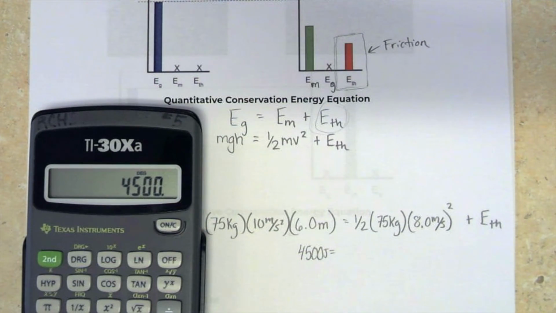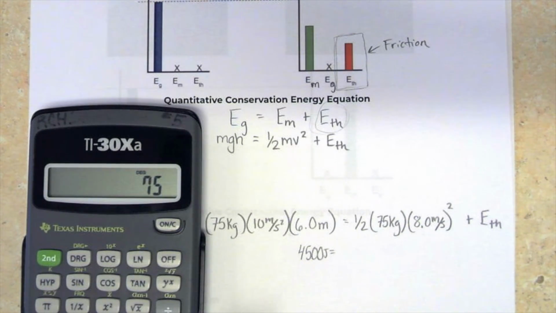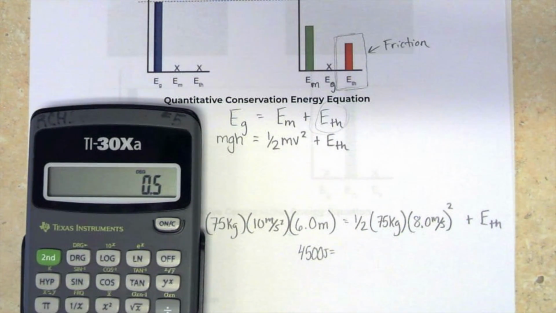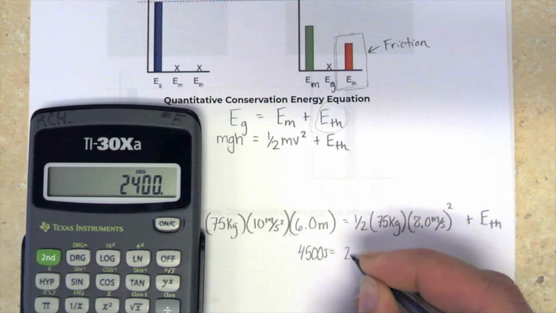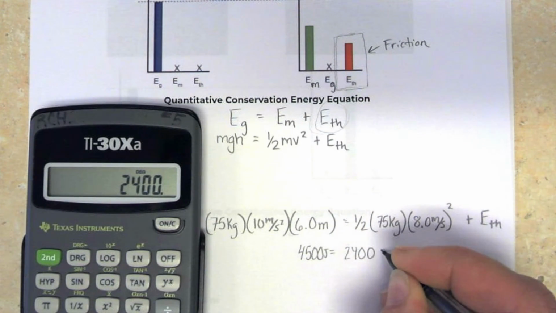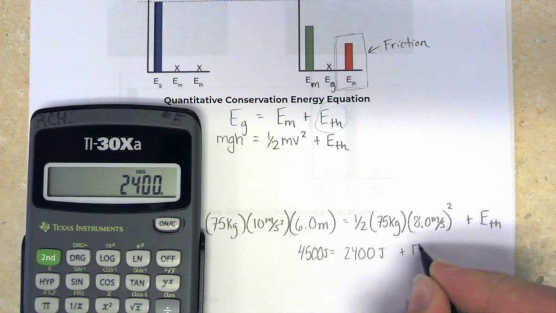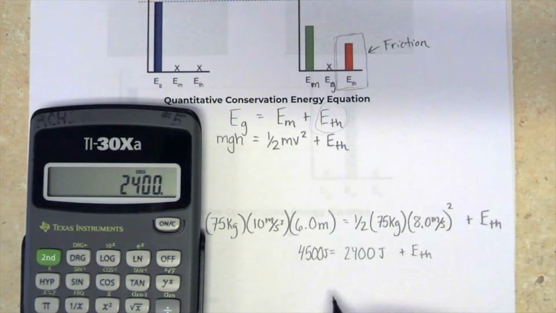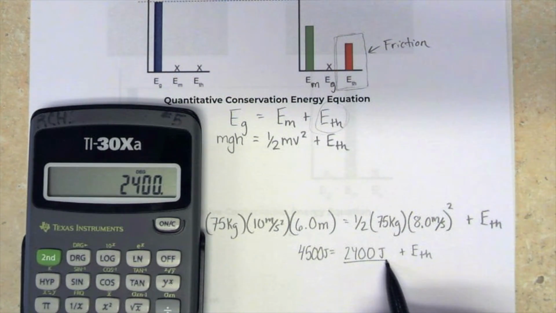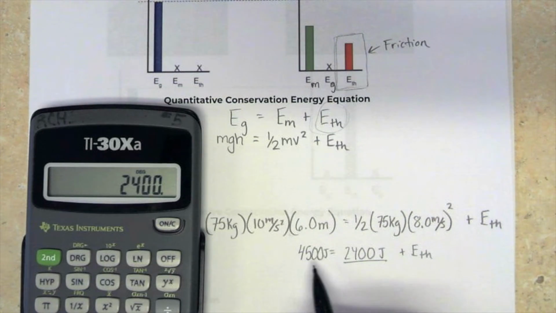1/2 75 times 8 squared. I'll start with the 8 squared. 64 times 75 times 0.5 is 2,400 joules plus E thermal. So this is how much kinetic energy there is when he's at the bottom. This is how much stored gravitational there was at the top.